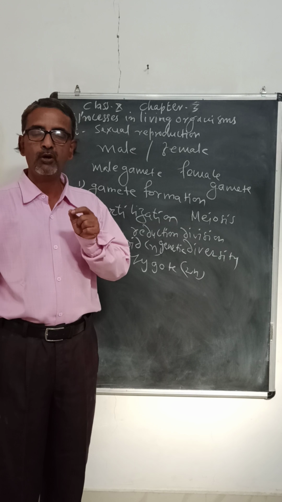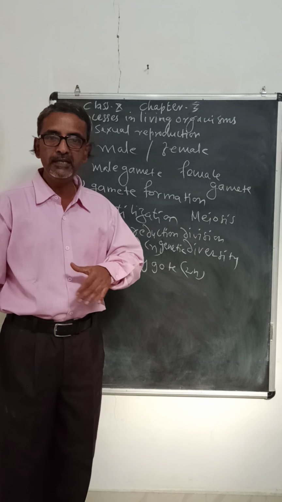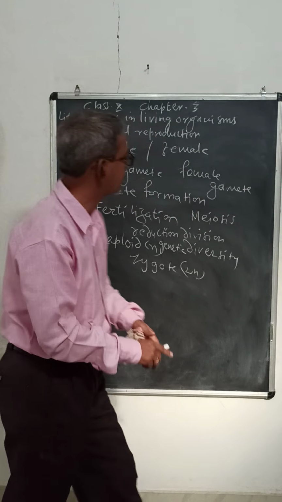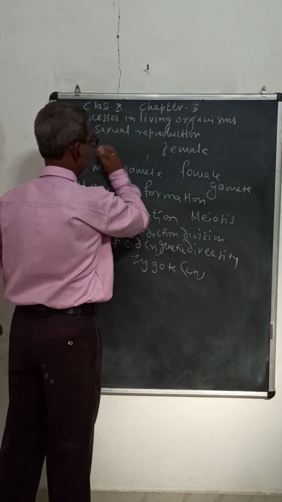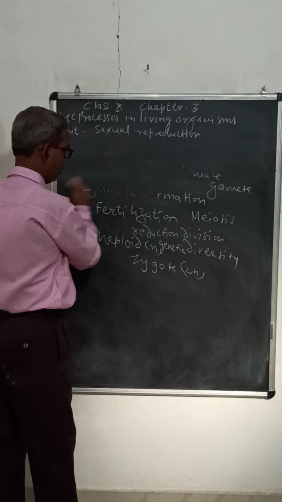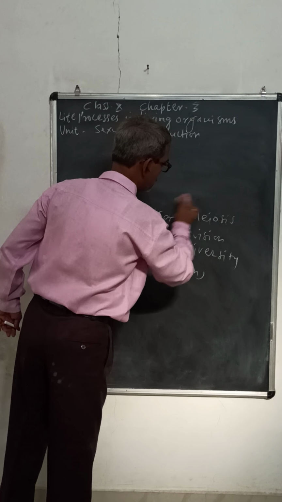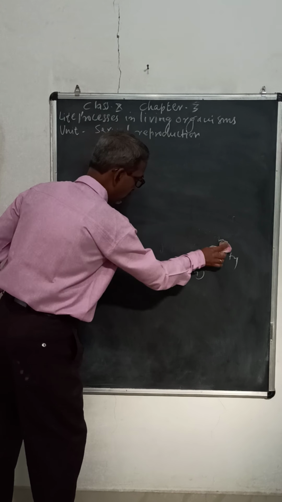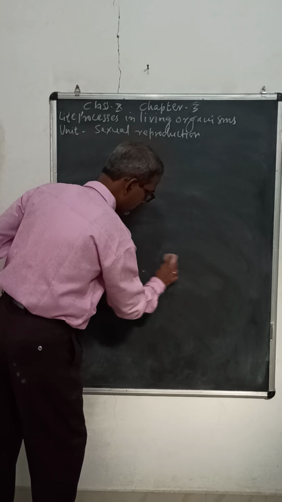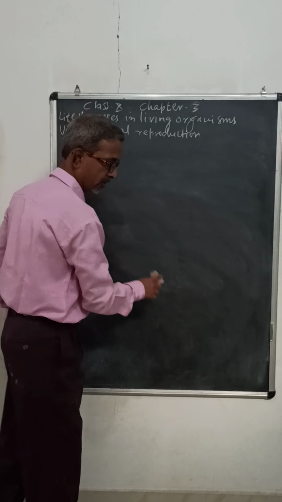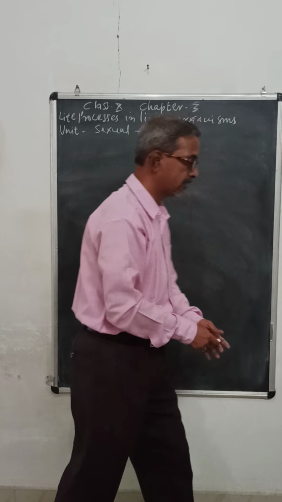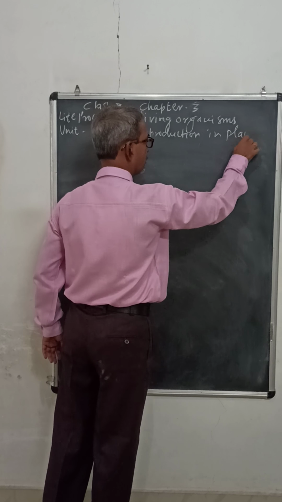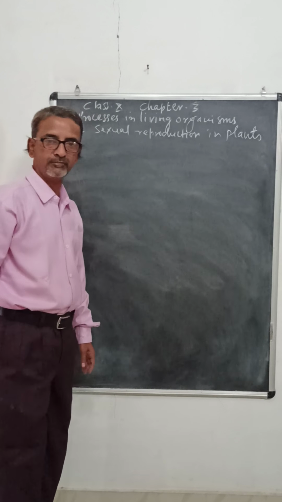Now today we have to see sexual reproduction in plants. We have seen just 2 processes of sexual reproduction, one is gamete formation and one is fertilization. And now we shall see sexual reproduction in plants.